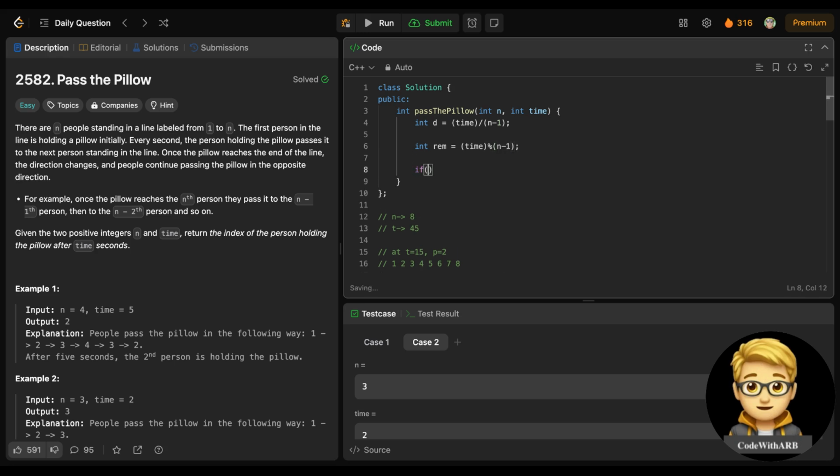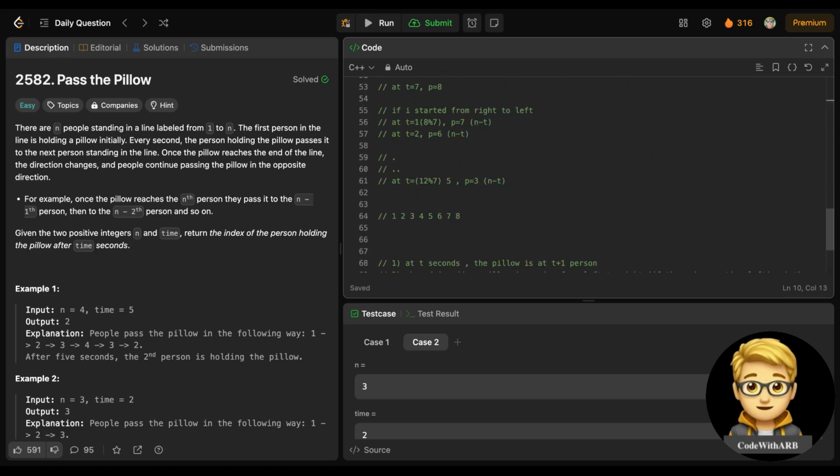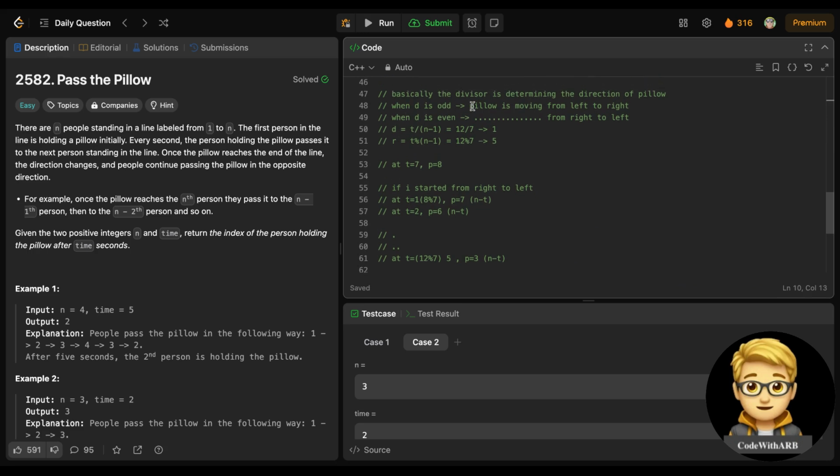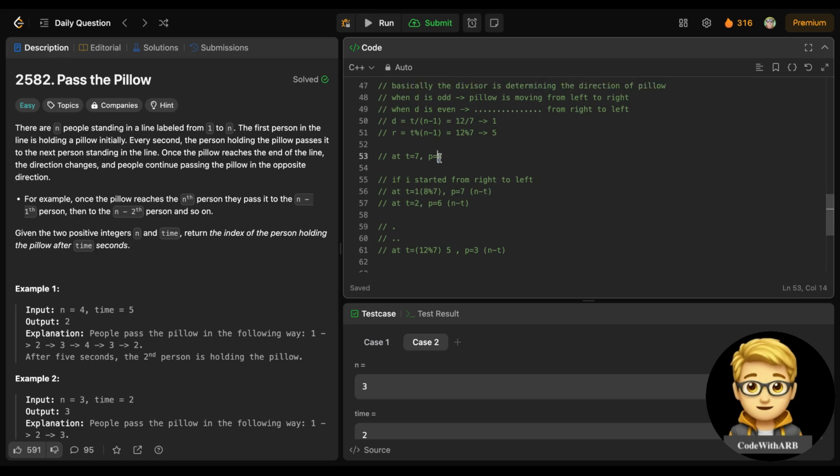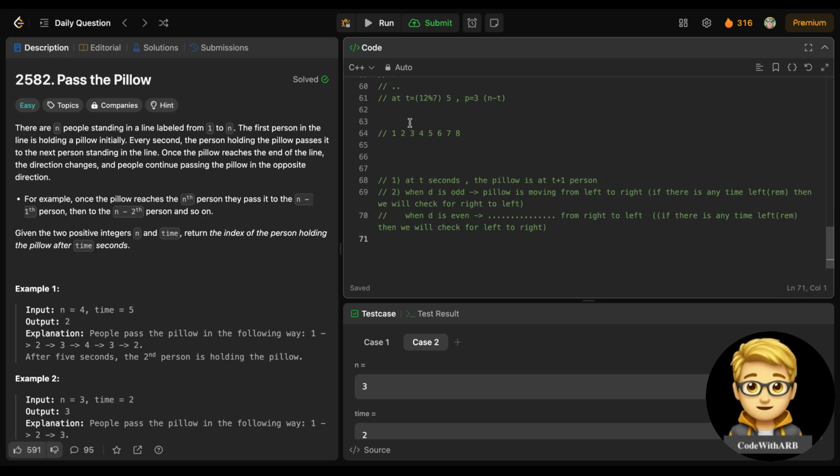Now if this divisor is odd, this is the odd condition. If d is odd, it means we are at the eighth position, which is the last position.